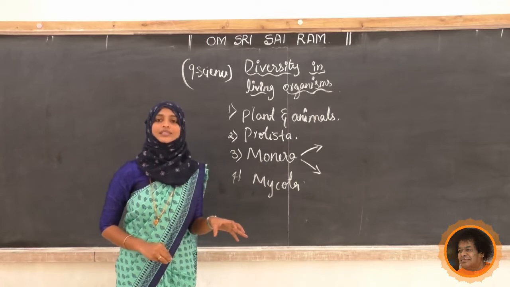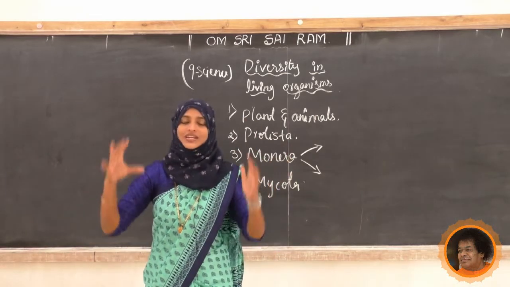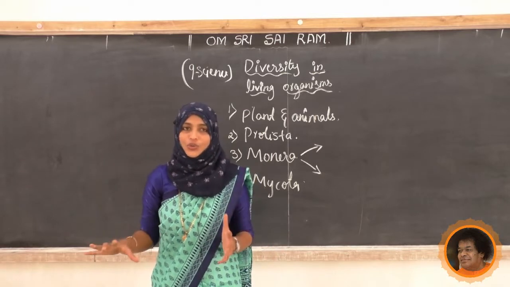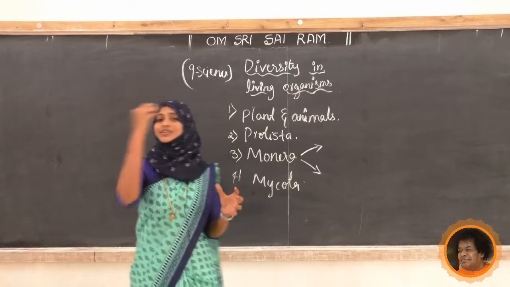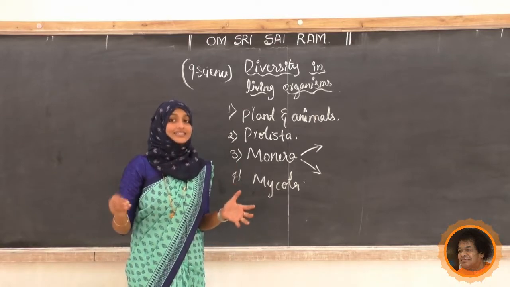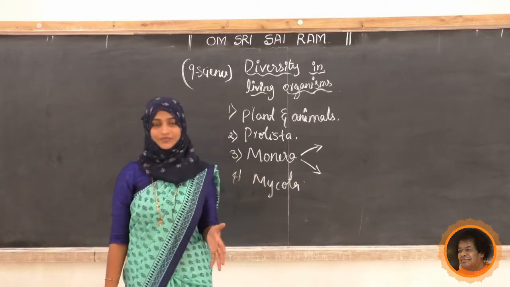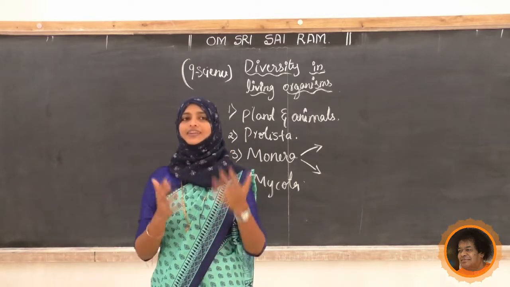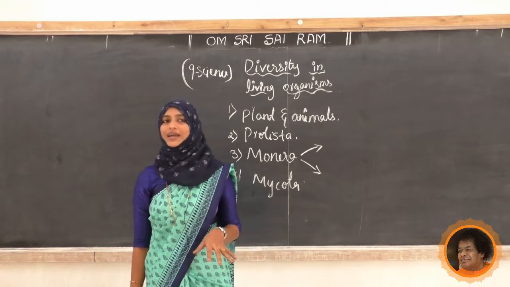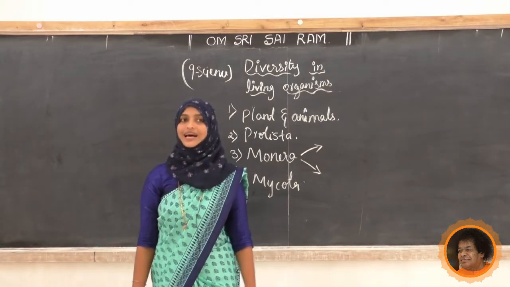If we are going to say any mushrooms, by studying the characteristics of that mushroom, you can add it to any of these kingdoms. By taking the characteristics, you can add to this one where it is suiting. Come to know?